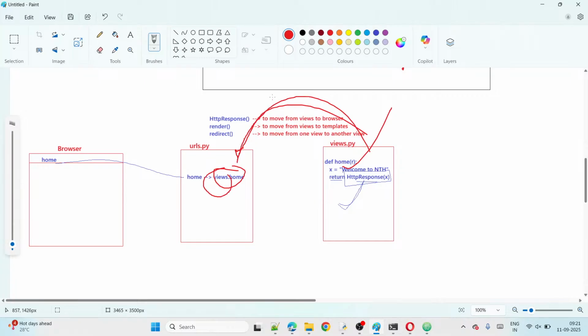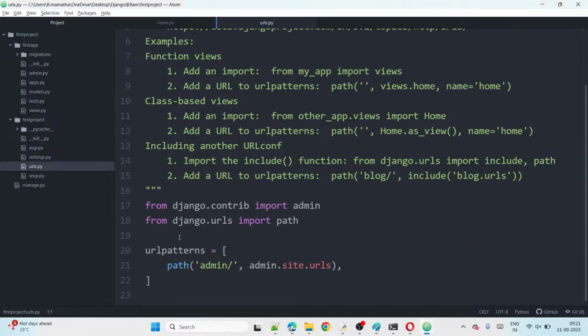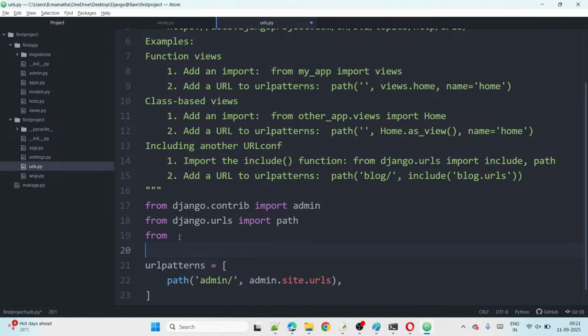Without importing, you cannot use it, right? In Python, if you want to use any function from another file, compulsorily you must import that file. Here also I am importing the views. Where are the views? In the app. What is the app name? First app.